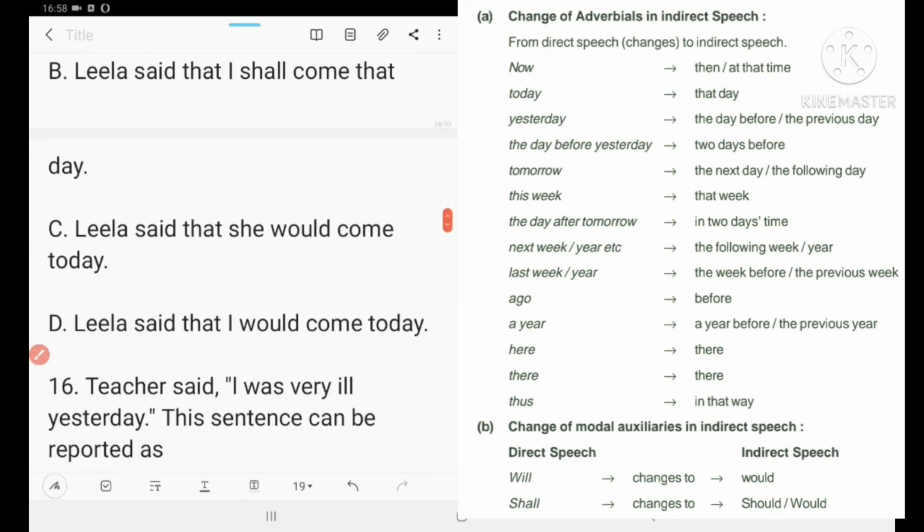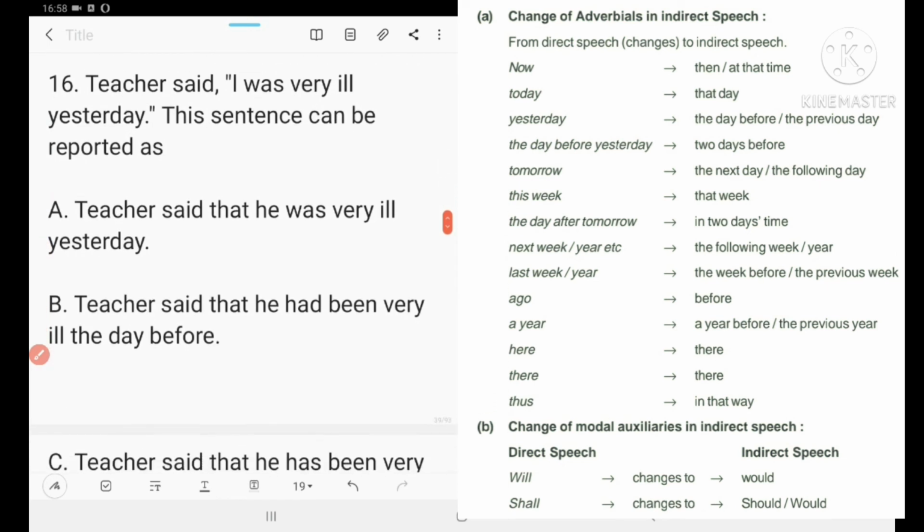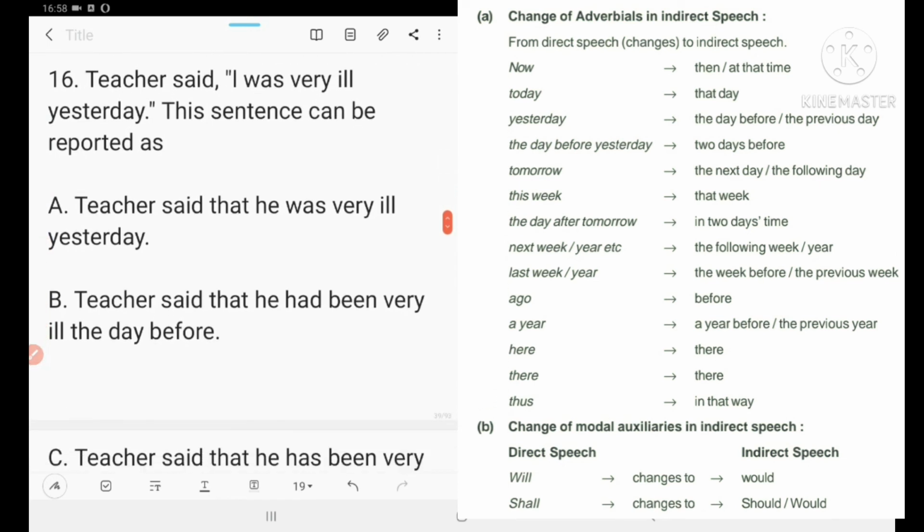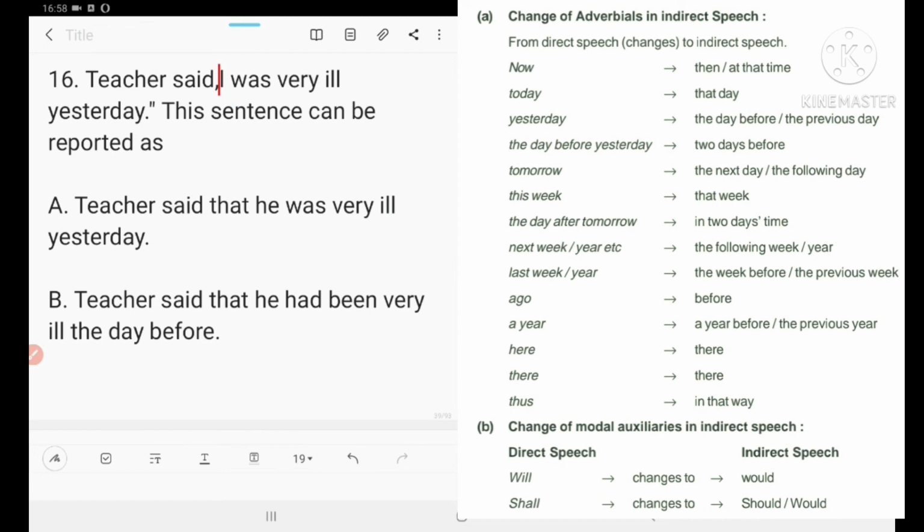Next one is number 16. The teacher said, "I was very ill yesterday." This sentence can be reported as: the teacher said, inverted commas removed, and that shall be used. The teacher said that he had been.